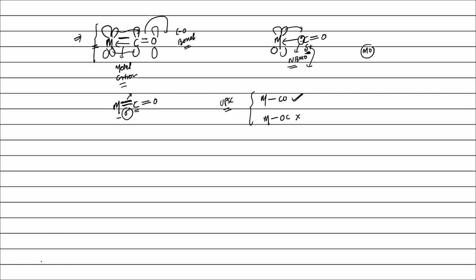Okay, so where were we, right? Now one more thing: it means a d block metal can be in a low oxidation state, right? Then what kind of ligand is required? Pi acceptor ligands, right?